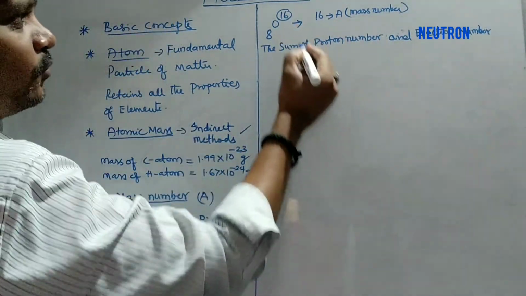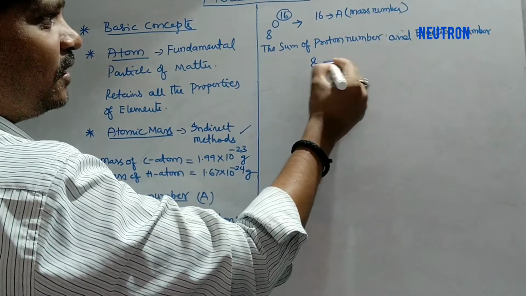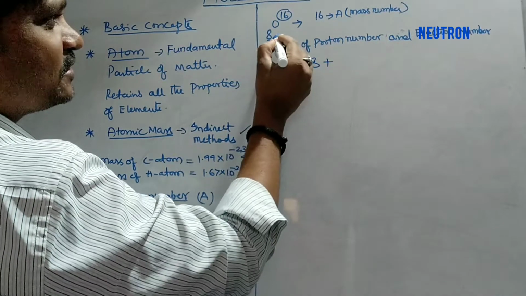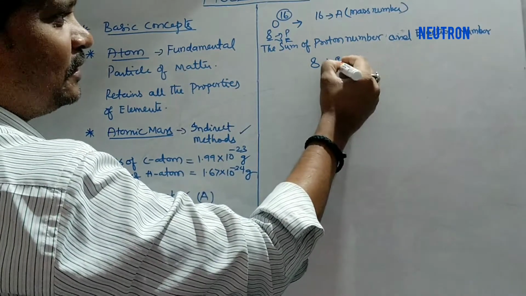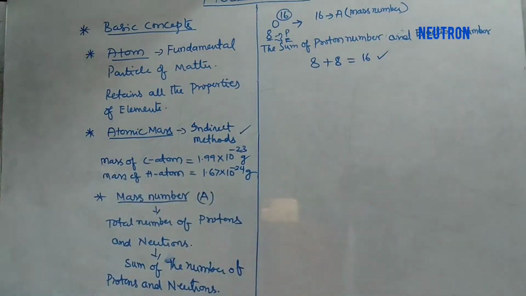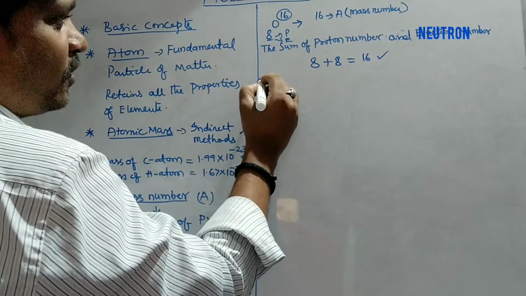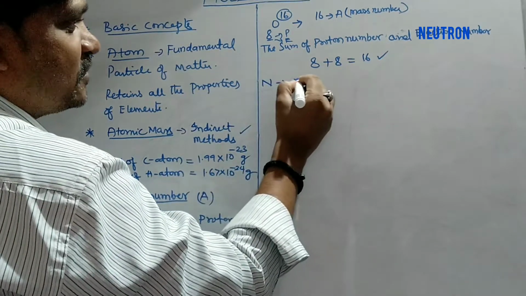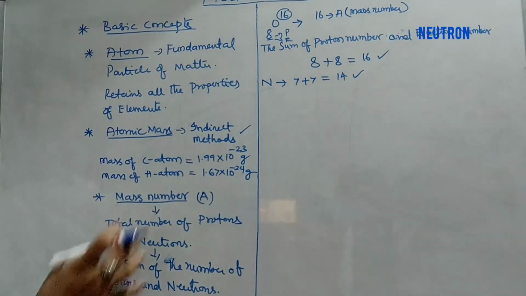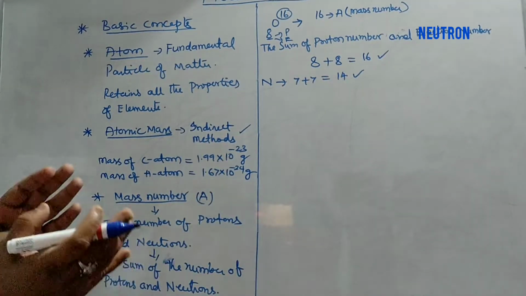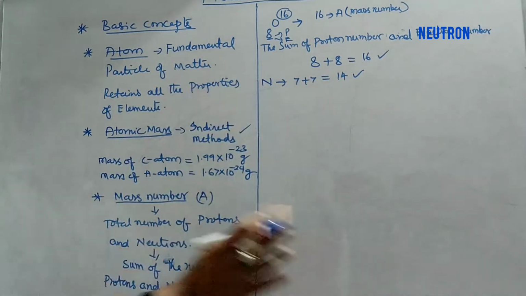Now see, if you take the protons in oxygen, 8, electrons are also 8. This indicates protons and electrons. So 8 plus 8, that is 16. Similarly, if you go for nitrogen, 7 plus 7, that is 14. So this is nothing but mass number, which is one of the indirect methods for measuring the atomic mass.